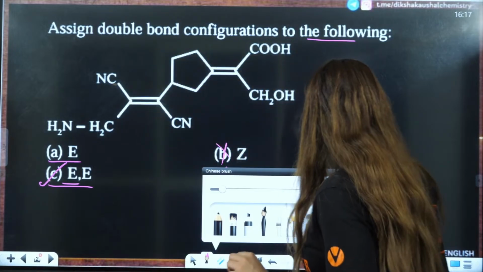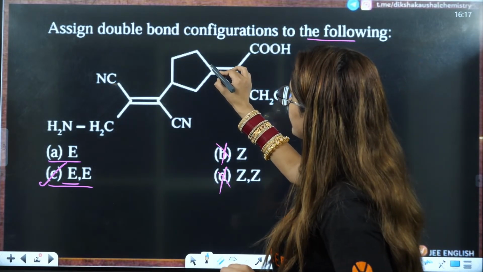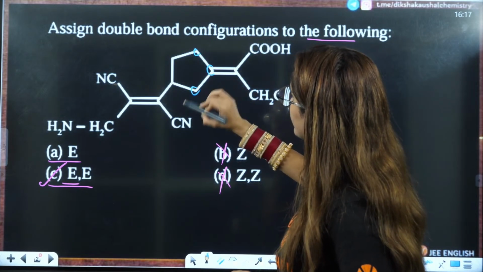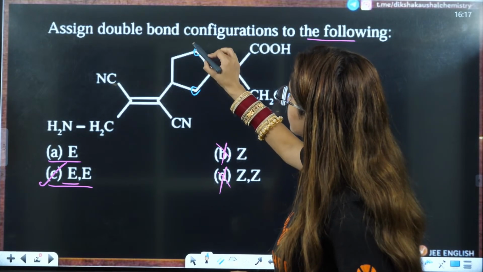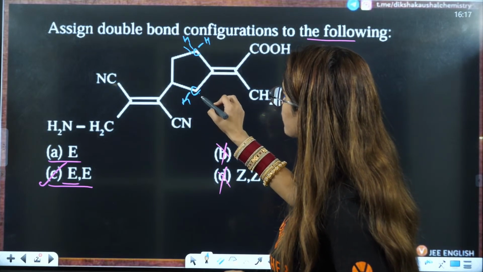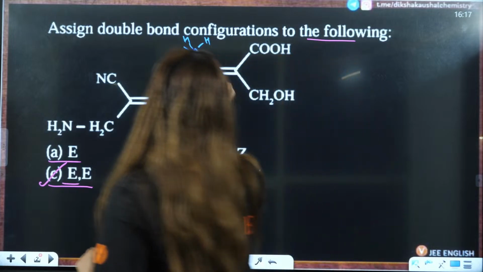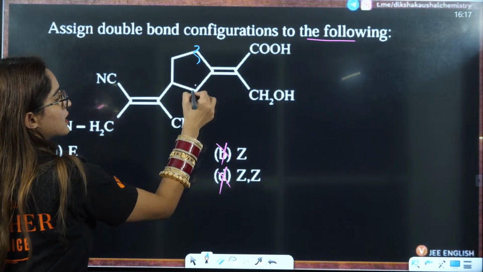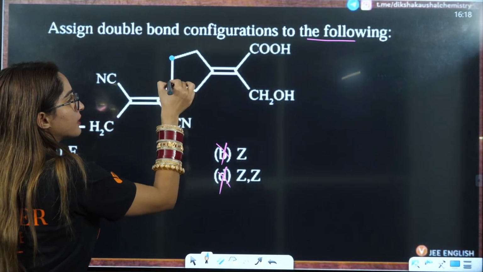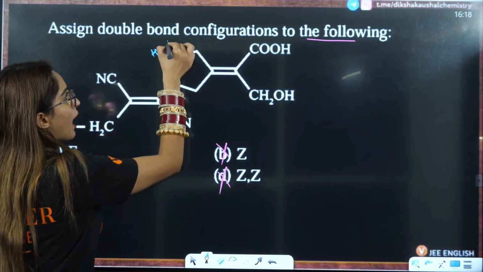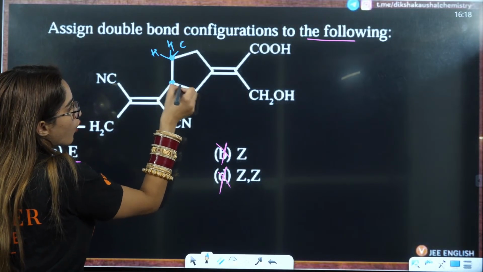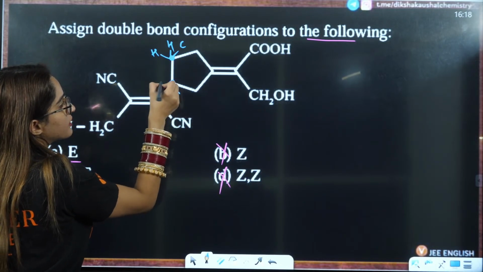Okay. So if you see this carbon here is attached to this carbon here. Wait a minute, it is attached to 1 carbon, okay, right? This carbon is attached to 2 hydrogens and 1 carbon here. This is also attached to 2 hydrogens, 1 carbon here. Then this is further than these. This means these two are same only, it will cancel. Now, the point of differentiation is this carbon. This carbon is attached to 2 hydrogens and 1 carbon further. This carbon is attached to 2 carbon and the third is also carbon, right?